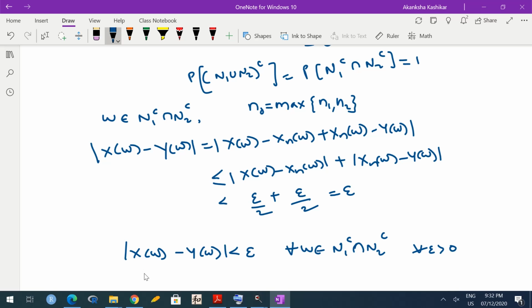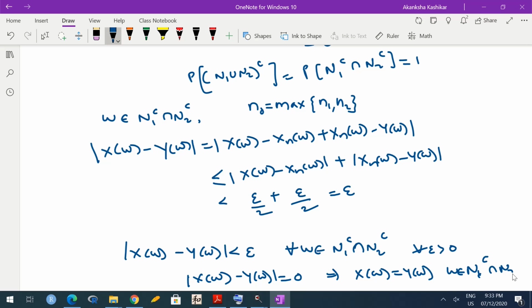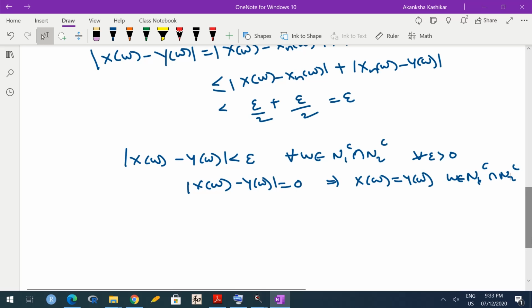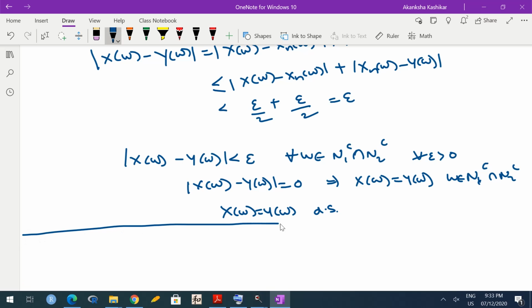So Archimedean property tells me that if something is less than every epsilon, it must be 0. So X(omega) minus Y(omega) must be 0. Hence X(omega) must be equal to Y(omega) for every omega in N1 complement intersection N2 complement, and we know that probability of this set is 1. Hence we will conclude that X(omega) is equal to Y(omega) almost surely. Okay, so what we have is the limit of almost sure convergence is unique almost surely.